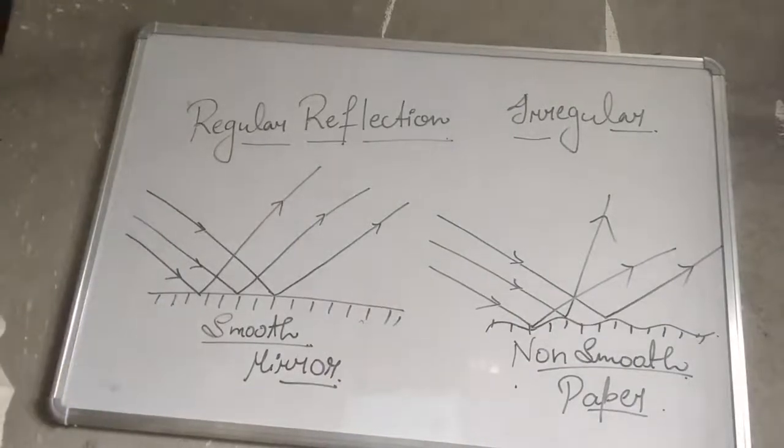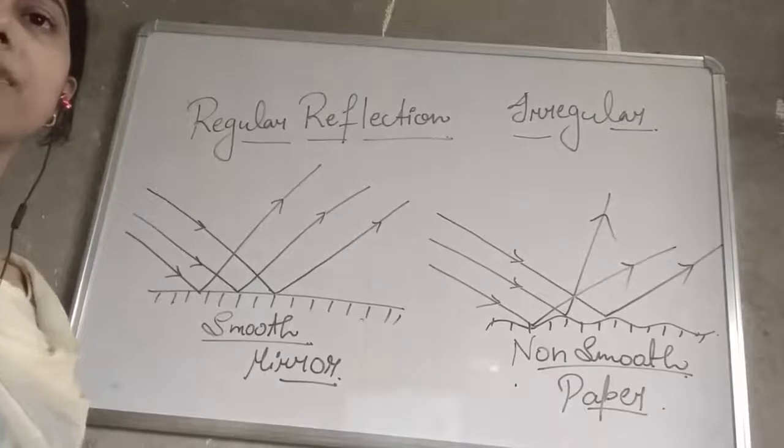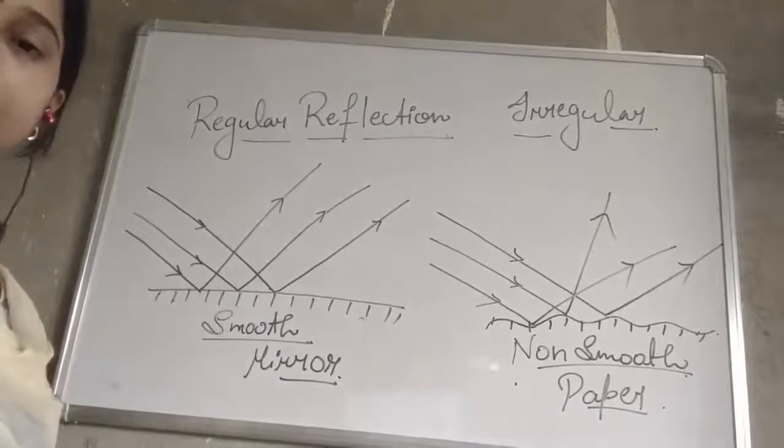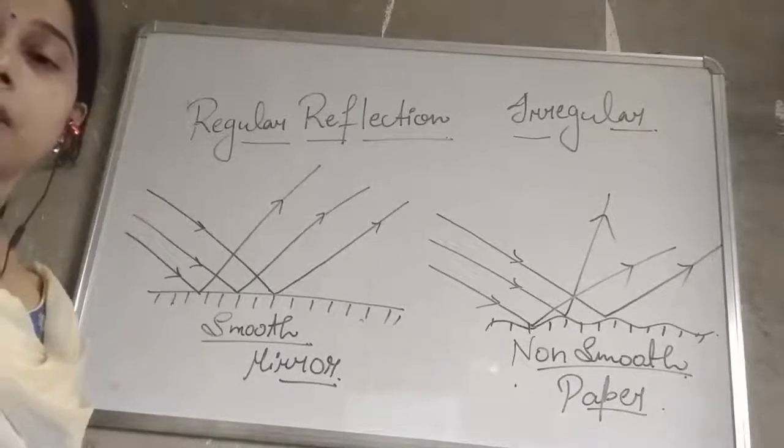Now, there are a lot of examples of regular and irregular reflection.